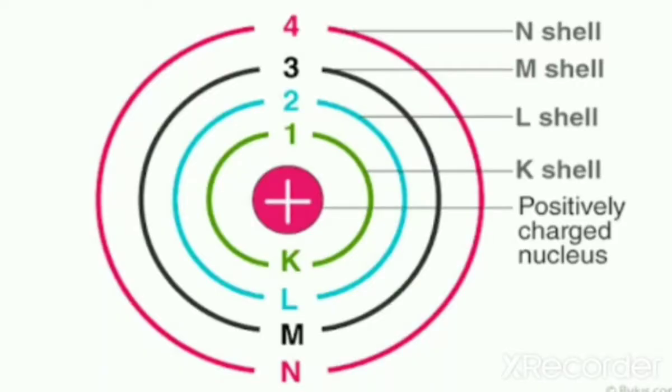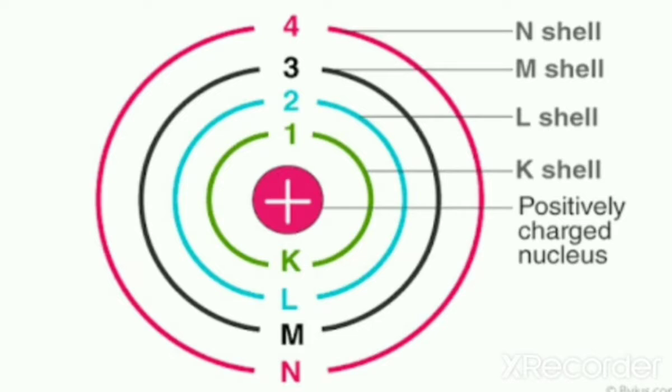Bohr model of hydrogen atom, let us discuss the various postulates. The electron in the hydrogen atom can move around the nucleus in a circular path, and this circular path is of fixed radius and energy. Now what are these paths called? These circular paths are called orbits or energy levels or shells, which are the various energy levels K, L, M, N, etc. Or the different energy levels can be numbered as 1, 2, 3, 4, etc.